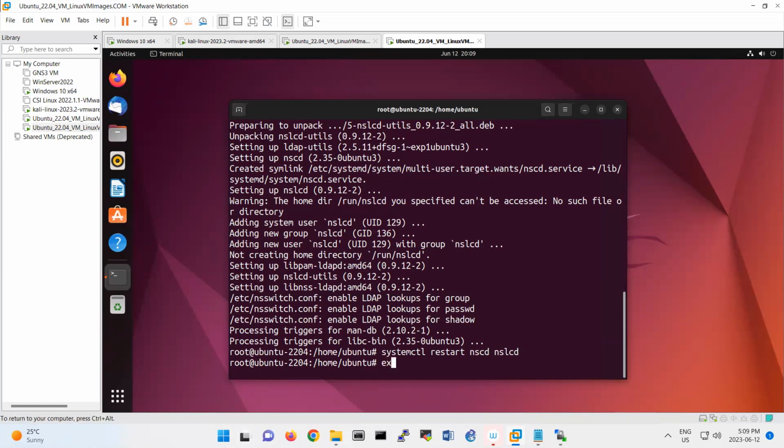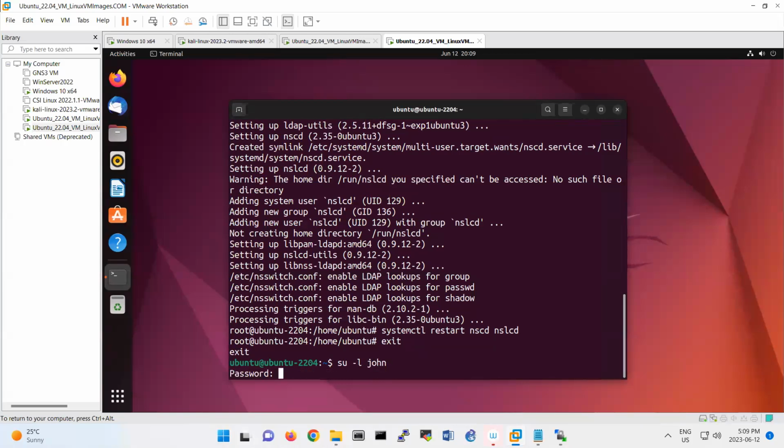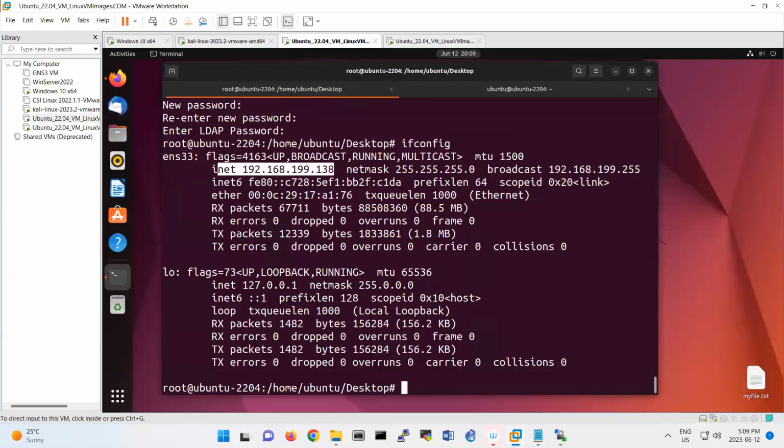So look now, if I exit, now I should connect with John. su -l john. Password 123456. Look, now it has been changed to John. So that means that this client is now connected to the server.